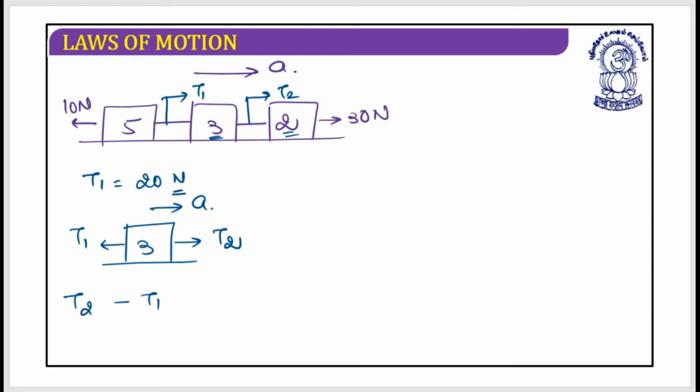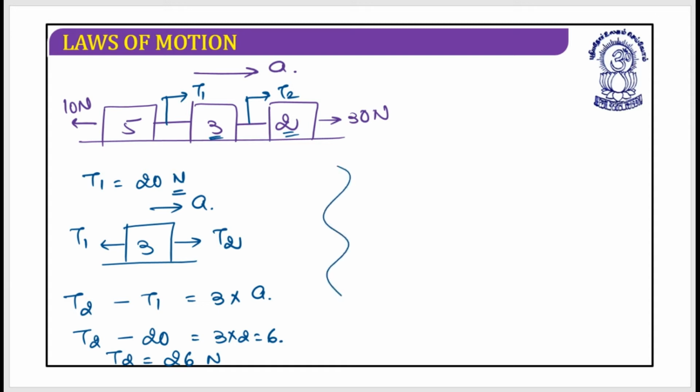So T2 minus T1 is equal to 3 into acceleration. My acceleration was 2 meter per second square. So T2 minus T1, which is 20, is equal to 3 times 2, which is 6. So this T2 should be equal to 20 plus 6. It's 26 Newton. I hope this is clear.